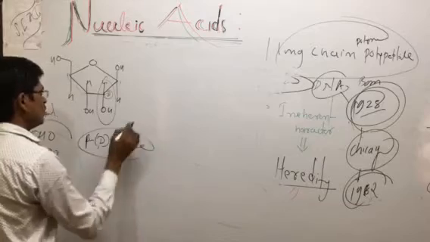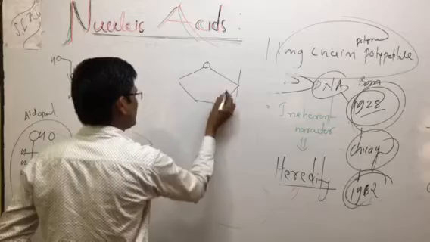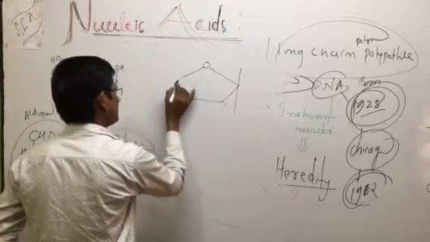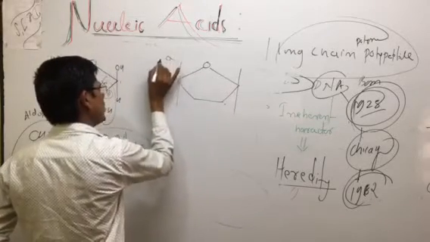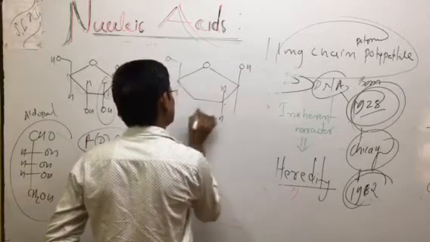So beta D ribose, as the next example, is the ribose structure. A representation of this ribose has CH2OH. The hydroxy group is here, but 2 hydrogen atoms are here.